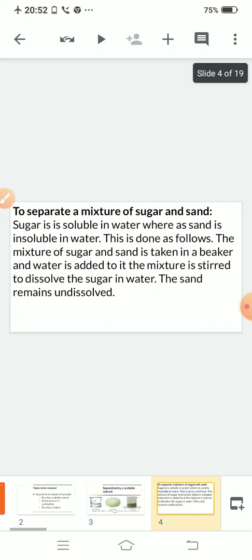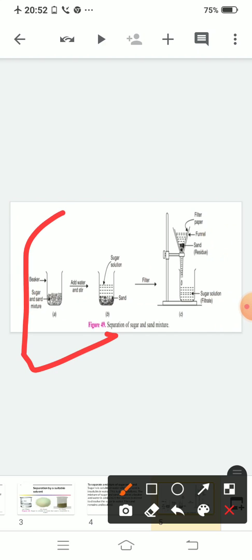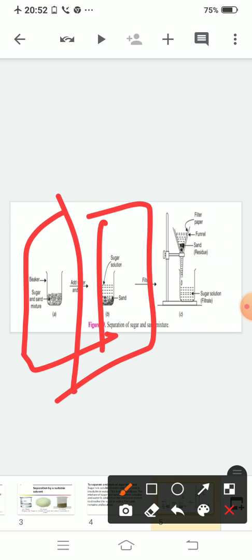Now I will explain how. Sugar is soluble in water whereas sand is insoluble in water. This is done as follows. What you will do? You will take a beaker. In the beaker you will add sugar and sand. Clear? After mixing it properly, what you will add? You will add water to it. In the second step, you will add water to the mixture, and you will stir with the help of a stirrer.